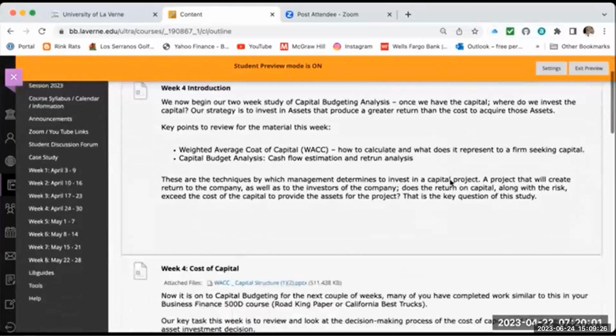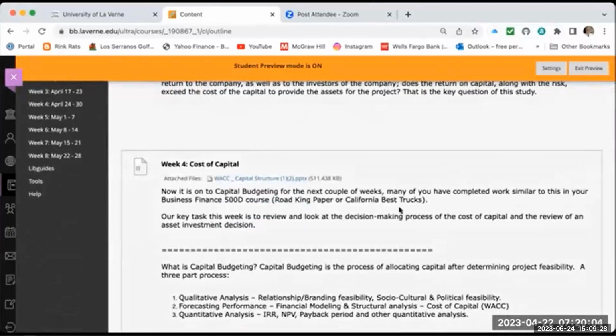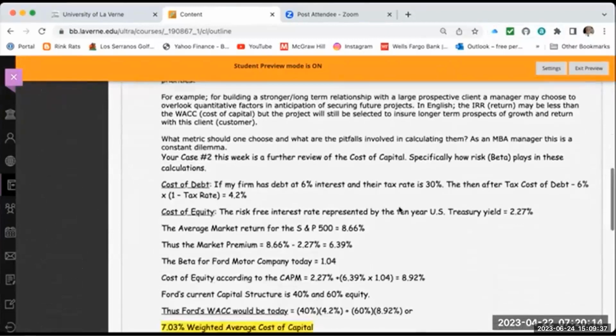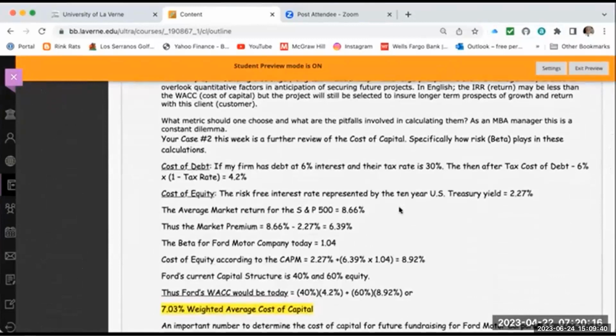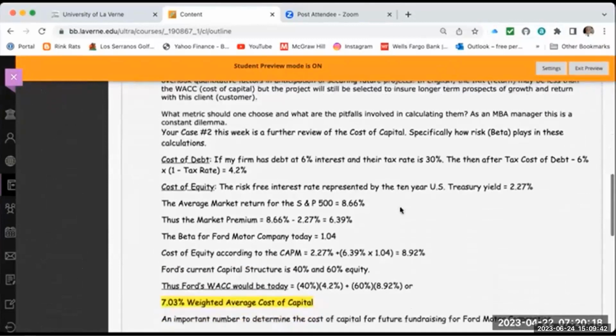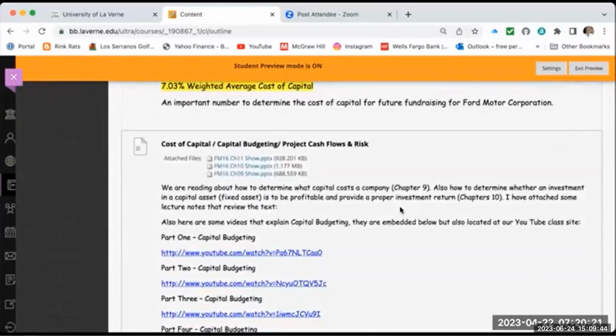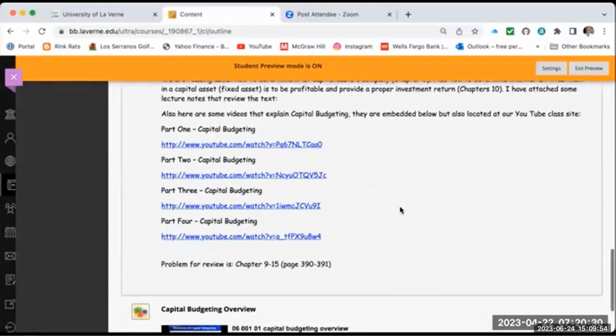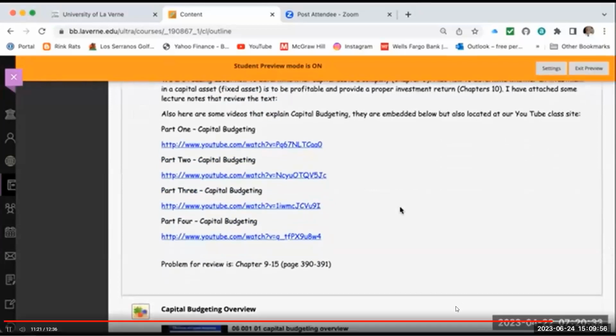So in week number 4, we're taking a look at this analysis. There's a good PowerPoint which defines weighted average cost of capital in this perspective. There's a review of the steps to determine weighted average cost of capital, but you already know how to do that from week number 3. And then there are some great PowerPoints from each of our individual chapters that define the process of determining capital budgeting. And we will be practicing some of these examples this week.